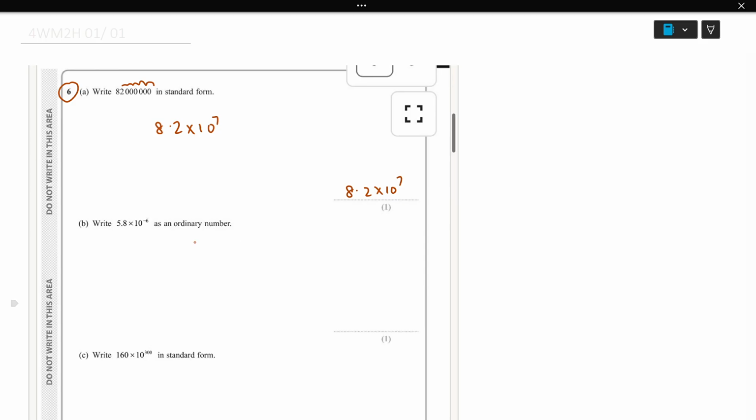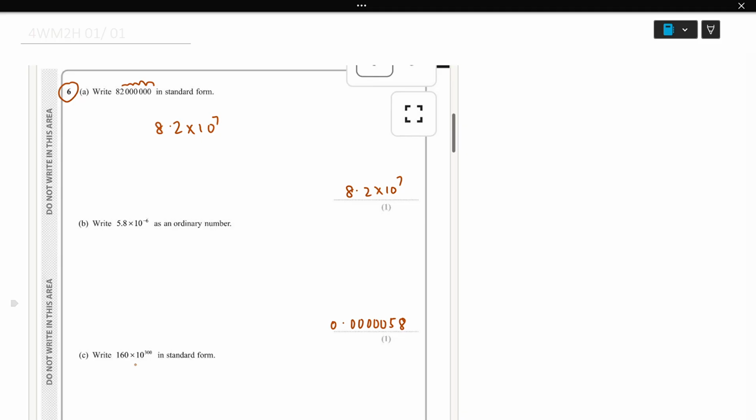Next, in the ordinary number, the decimal has to move 6 places left. So one place is 5, so the remaining 5 zeros we should add here. So 0.1234 then 5 8.